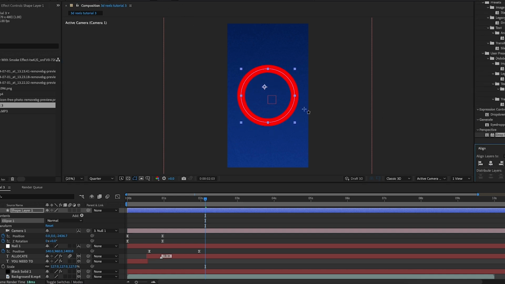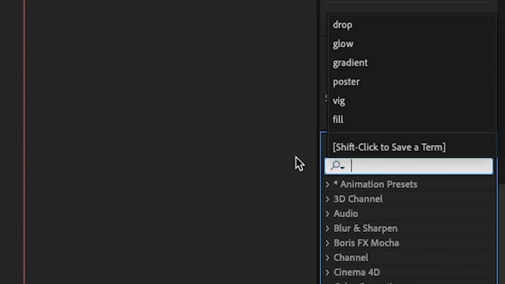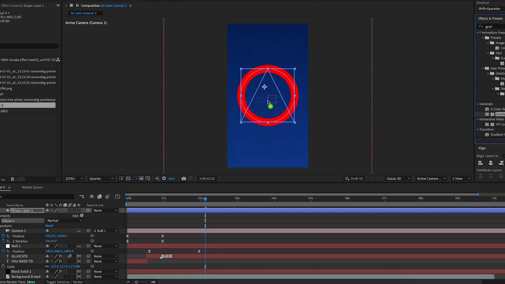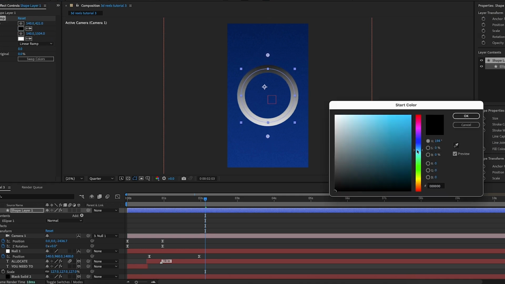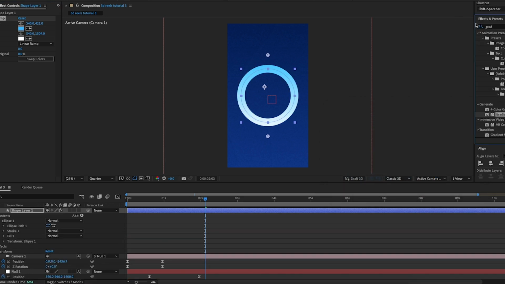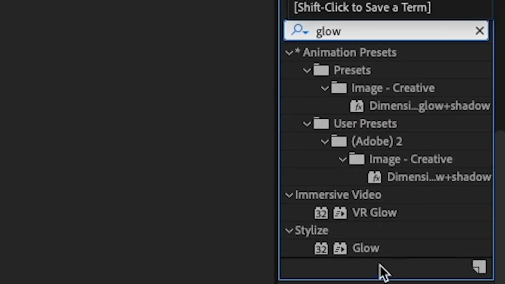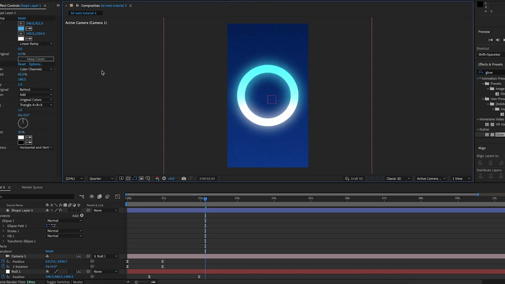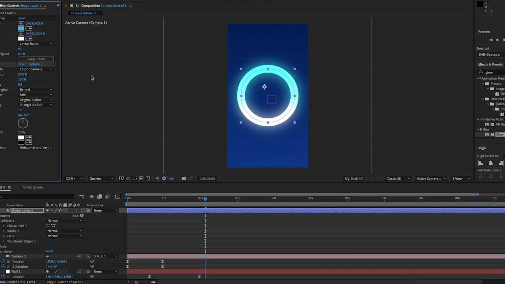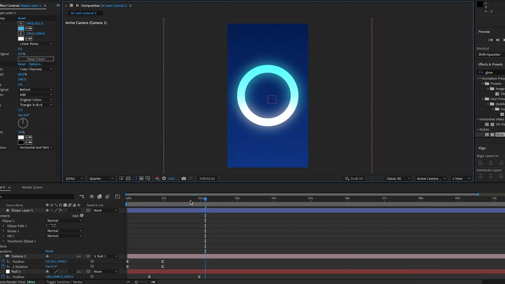And then I'm going to center the circle and search in effects and presets for gradient ramp, and add that onto the circle. I'm going to make the first point at the top and the second point at the bottom of the circle. I'll make the top color a light blue color like this. Then I'm going to search in effects and presets for glow and add the glow effect onto the circle. I'll increase the radius to around 190 and decrease the intensity to around 0.8. And I do really like this, so I'm going to keep it like that.